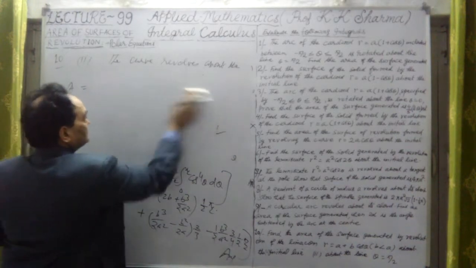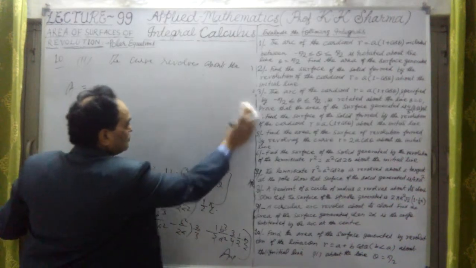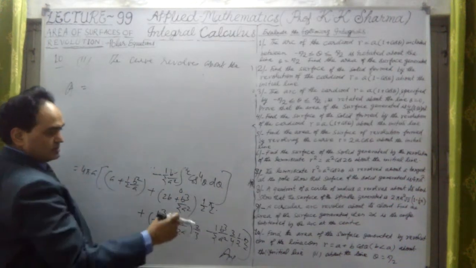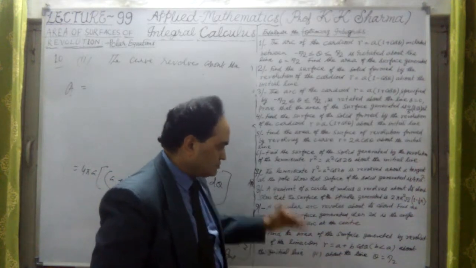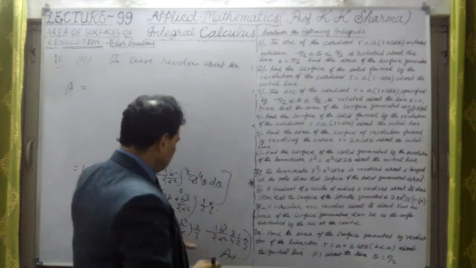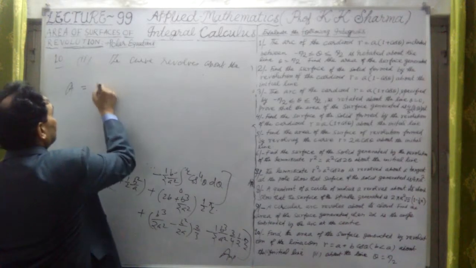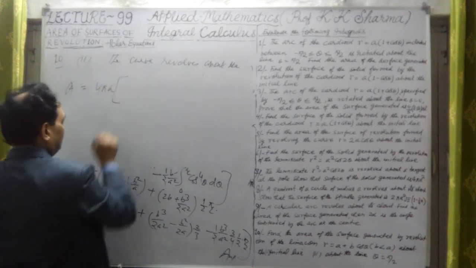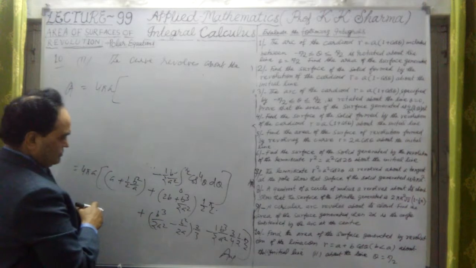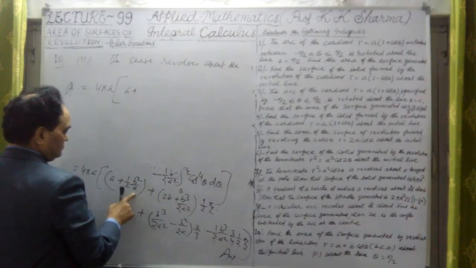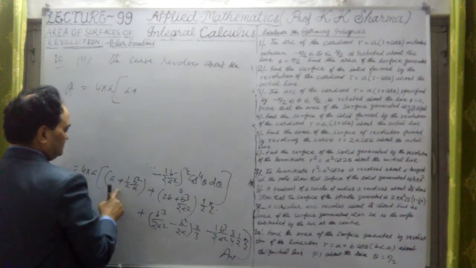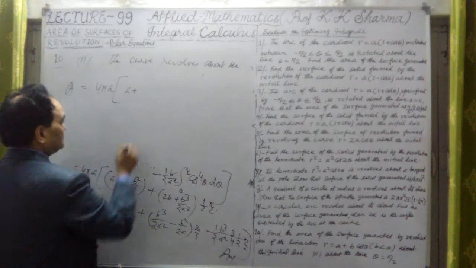Therefore, area of this lemniscate, this lemniscate about the line theta equal to pi by 2 is this much. What is that? 4 pi a in bracket. Okay, so this is a plus, if I take 2a common, 2 LCM, it will be then twice a square plus b square.